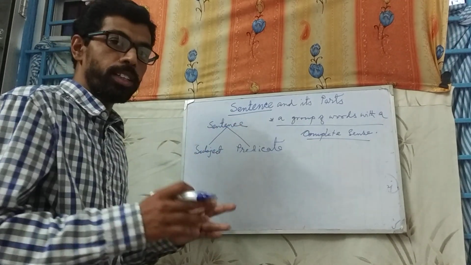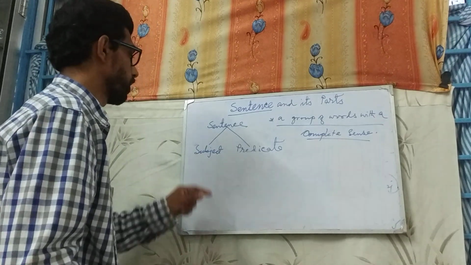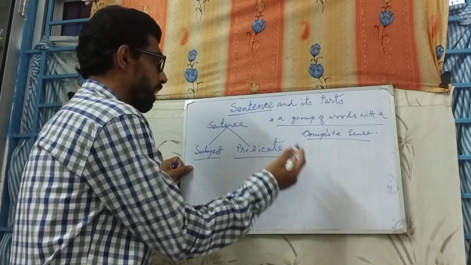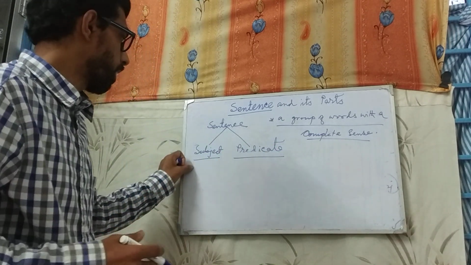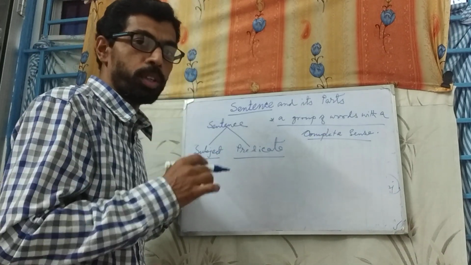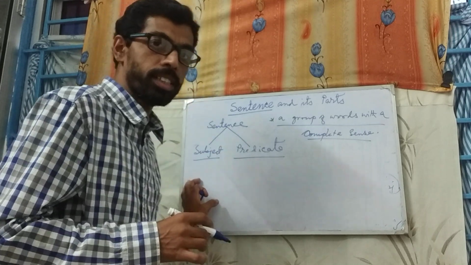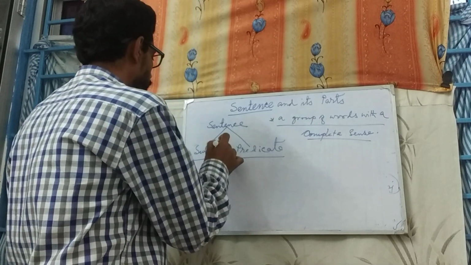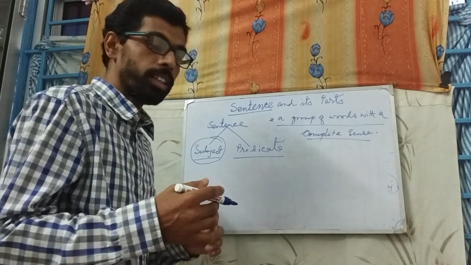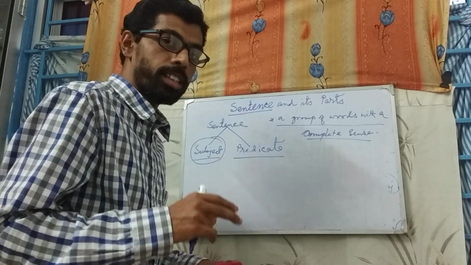Sentence is divided into two parts, that is subject and predicate. Now let us see what is a subject. In a sentence, subject is very important part besides verb. Verb is the most important part in a sentence, and the other thing is subject. Generally, a sentence starts with a subject. So now let us see what is a subject.